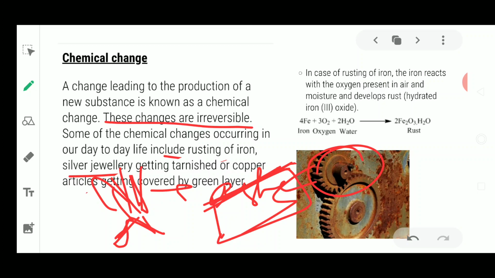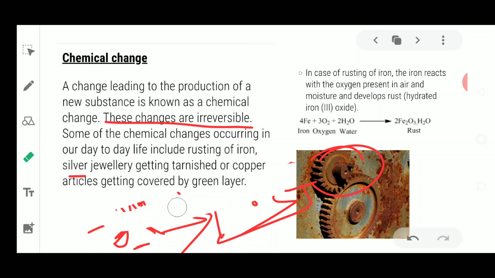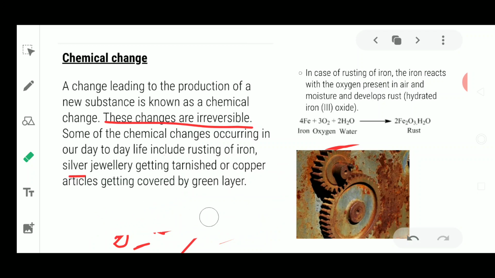These ashes are completely different from where we started. We started from the wood and we are left only with the ashes. It is grey in color, and its chemical composition is also very different from that of the wood. A reaction where a new substance is formed is known as a chemical reaction, and such change is known as chemical change. In the case of rusting, the reaction is written in this picture: iron reacts with oxygen and moisture to give rise to rust. We will discuss this in detail in a later chapter.